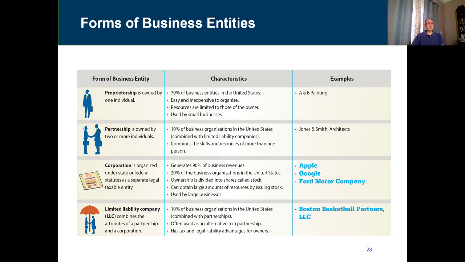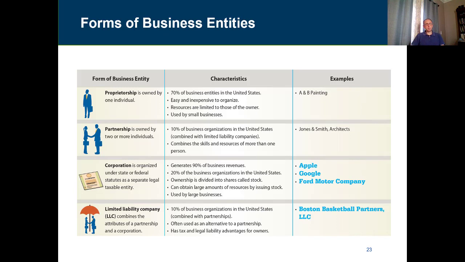So let's see here the different forms of business entities. I think maybe you cover that in other business classes, or maybe you'll cover it in the future, but I really want you to know that businesses are typically classified into three main categories, which are proprietorships, partnerships, and corporations. We're going to add to that the limited liability company, which is another form of a partnership.